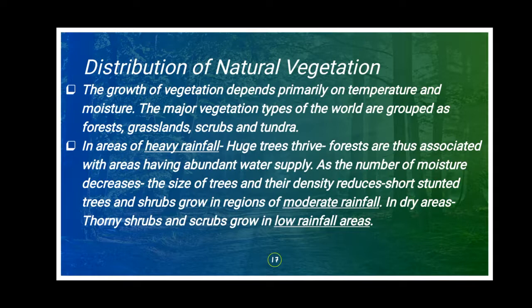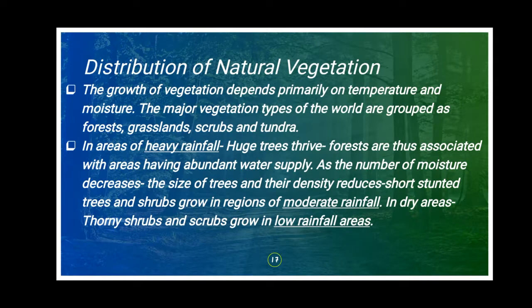The growth of vegetation depends primarily on temperature and moisture. According to the temperature of the place and the presence of moisture in that place, the growth of vegetation differs. So, children, what are the two factors? Temperature and moisture.